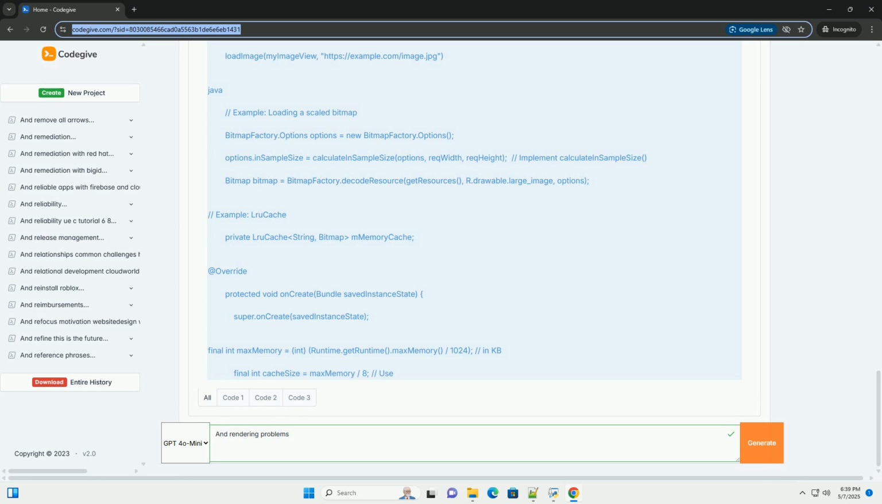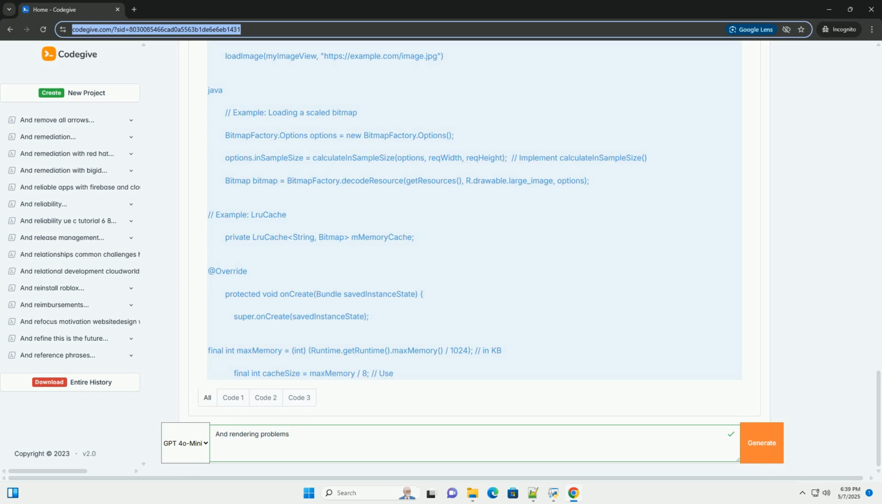Example, constraint layout. Example, view stub. 3. Offloading work from the UI thread. Solution. Use async task, handler thread, executor service, coroutine, or intent service to perform long-running operations in the background. Use live data and view model for asynchronous data loading and updating the UI.